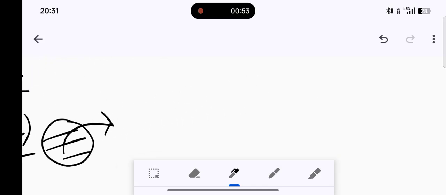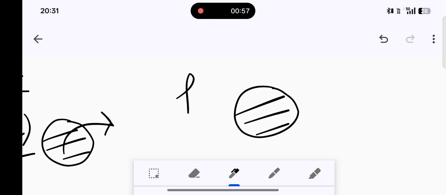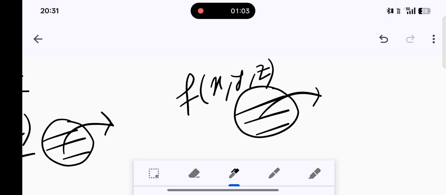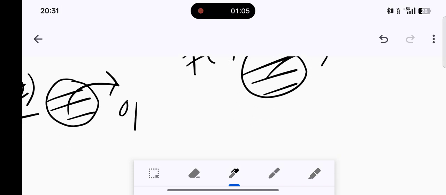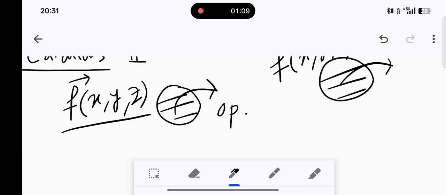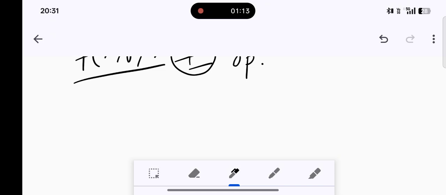Here this is the field and this is the scalar point function, let's say f(x, y, z). We can operate the function in that field. In general I use short forms because my spelling is not good, you know what I mean. So let's move on to the next topic called level surface.